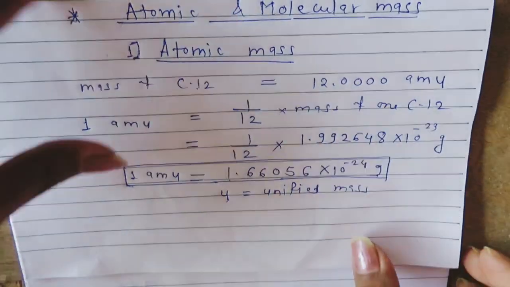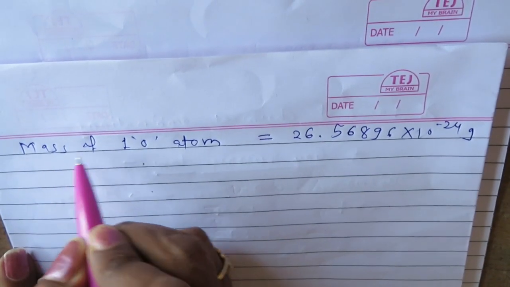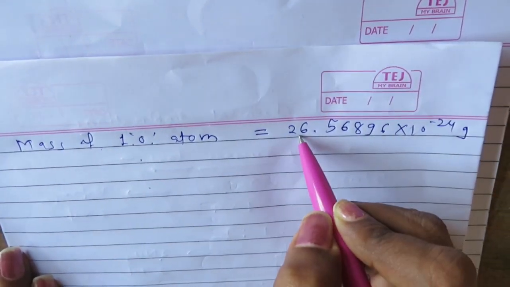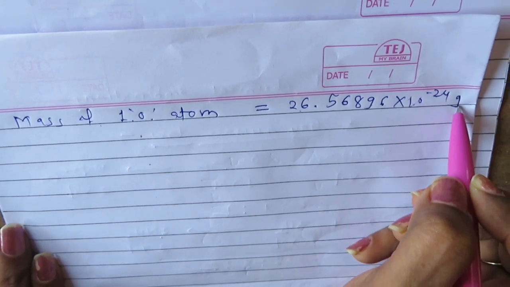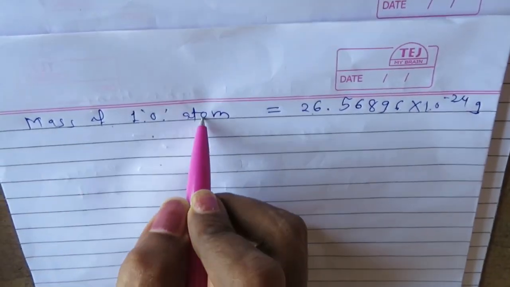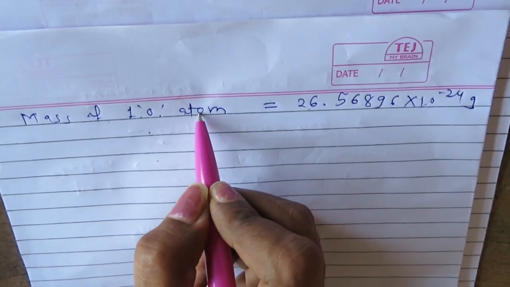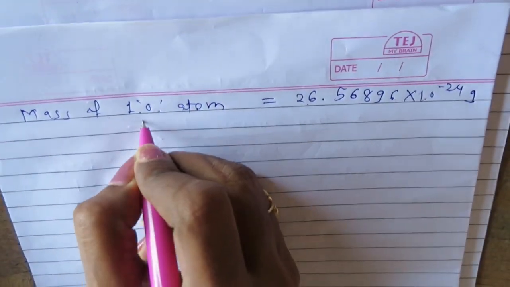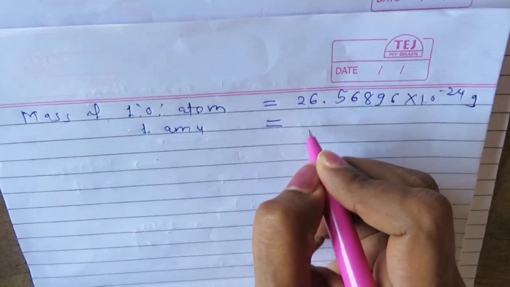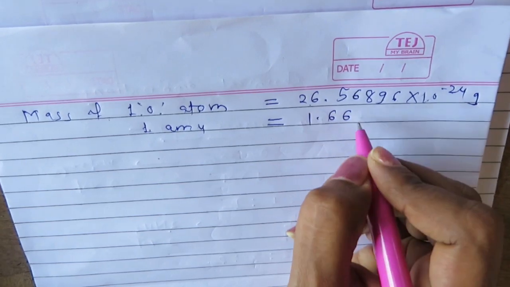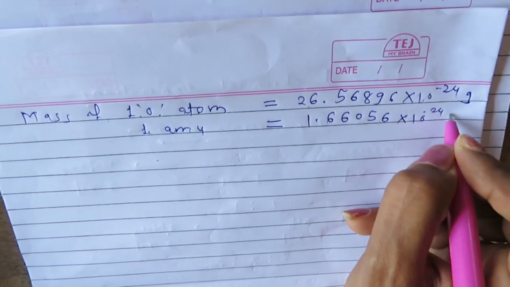Now consider one example. The mass of one oxygen atom is 26.56896 into 10 raised to minus 24 grams, and we have to calculate the mass of one oxygen atom in unified mass or atomic mass units. We have the formula that one atomic mass unit is equal to 1.66056 into 10 raised to minus 24 gram.